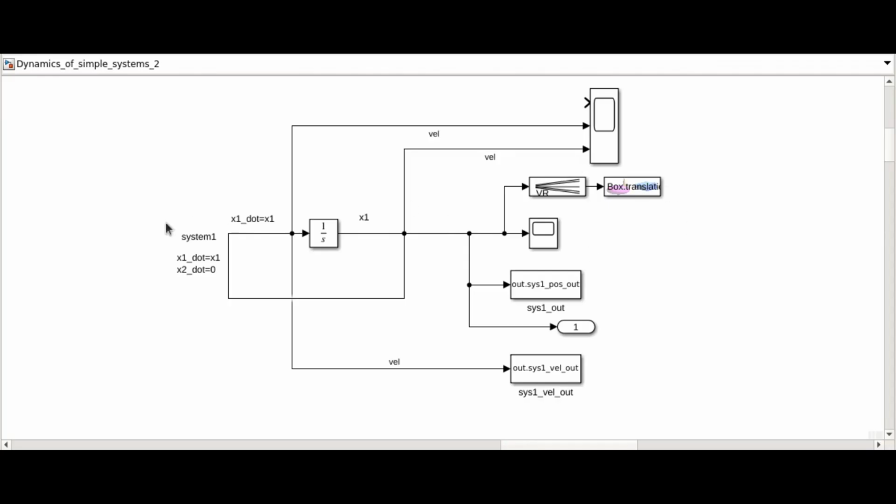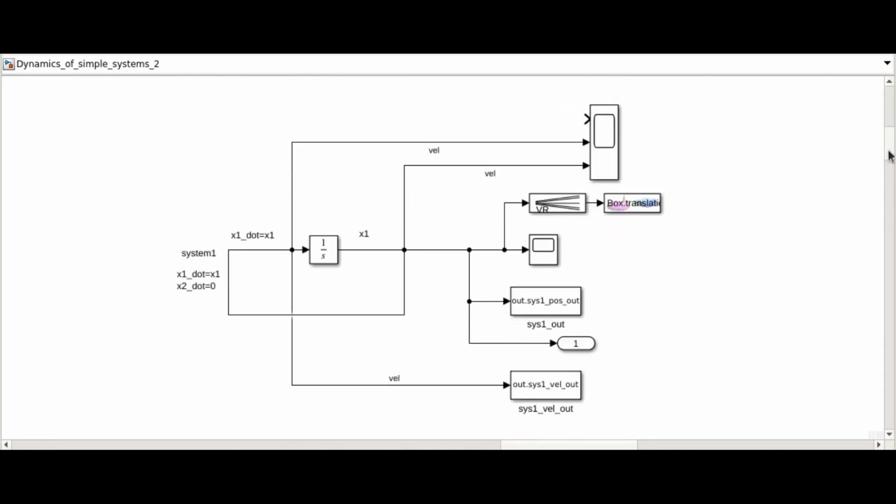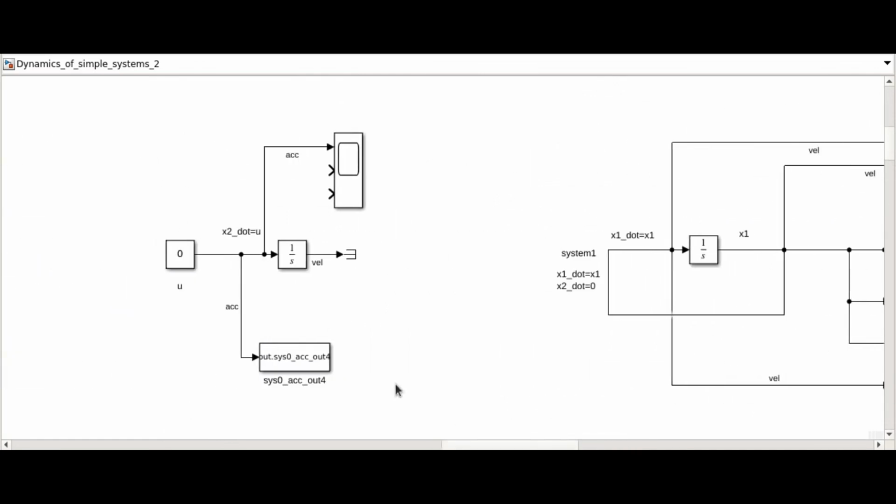So let us simulate this system. Our first system was x1 dot equal to x1 and x2 dot equal to 0. So this is the system definition. The system is no different from the previous system that we have considered as system 0. You can only imagine that the right hand part of the system is cut out. The force is made to be 0.